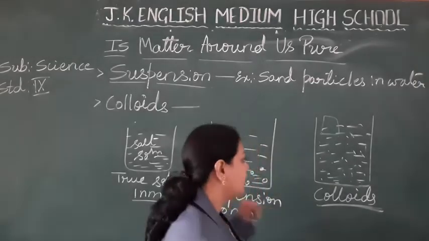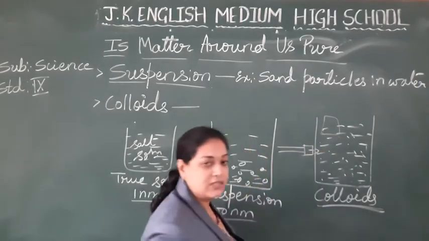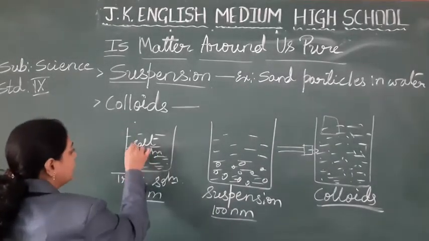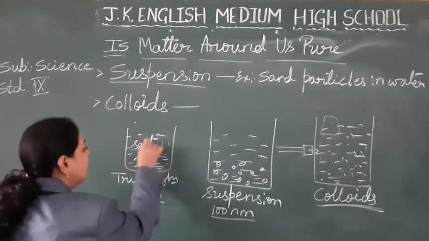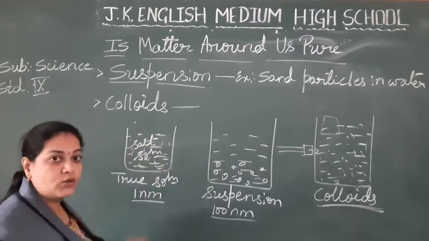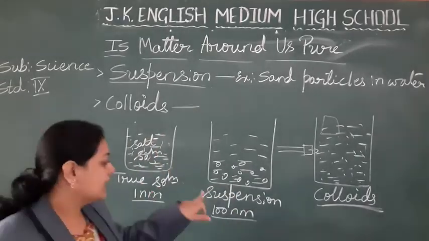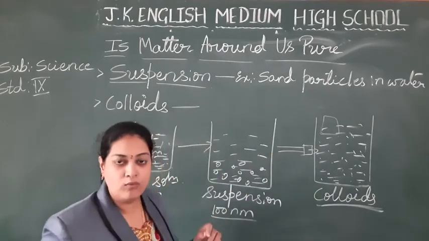Okay. If you take a light torch and pass it through this, what happens? In the true solution, the solute particles are completely dissolved, so you cannot see the passing of a beam of light. Here they are quite large, so you can see the passing of the beam of light.